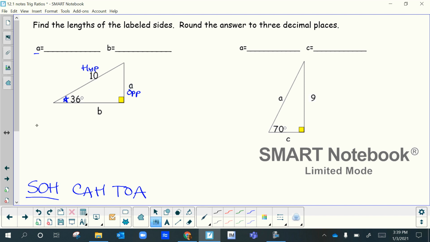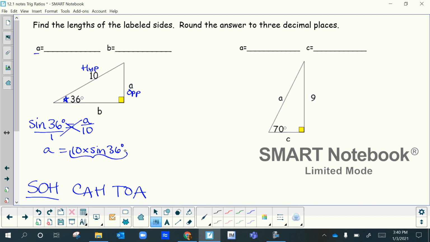So I'm gonna write down sine of 36 degrees because we know the angle measure now. We're not writing a letter. Equals the ratio, little a over 10. Okay, so now how do you solve for little a? Well, the original way to do this is imagine putting this over 1 and it's like a proportion. So you're going to cross multiply here. 1 times a is a, and then 10 times sine of 36 goes on the opposite side. So this one's the easy one when the variable's on top. And so a equals 10 times sine.